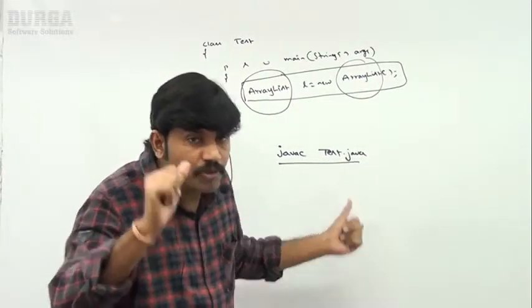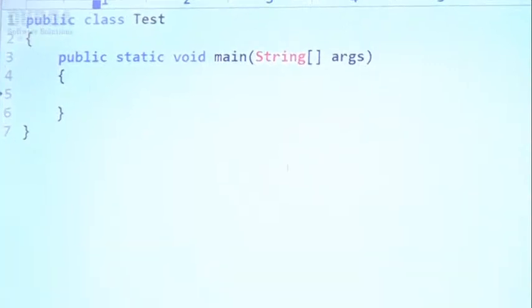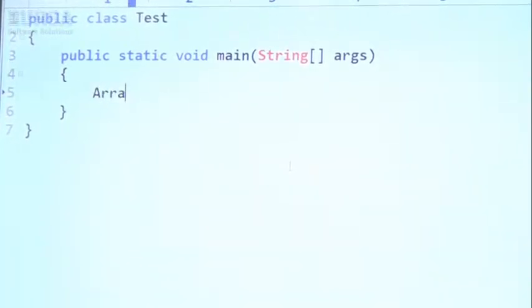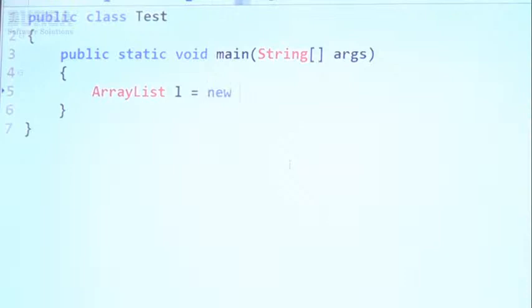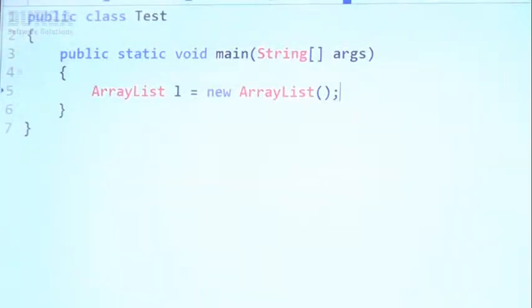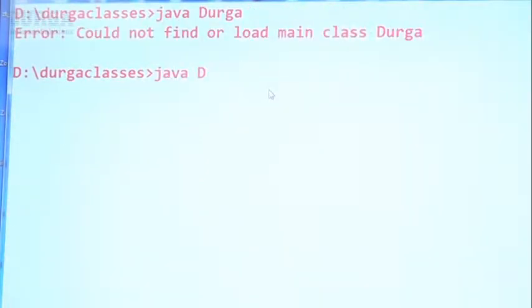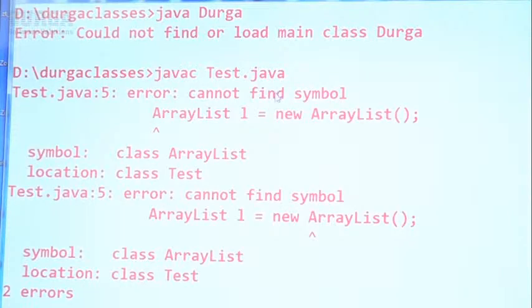Okay. Let me show up to this. Have a look once, sir. I'm taking a simple class Test, public static void main. ArrayList l is equal to new ArrayList, I'm taking, sir. Like this I'm taking. Now have a look once, sir. If I'm taking ArrayList l is equal to new ArrayList, let me compile this code: javac Test.java. Immediately, error.